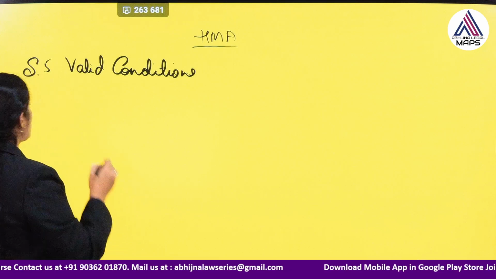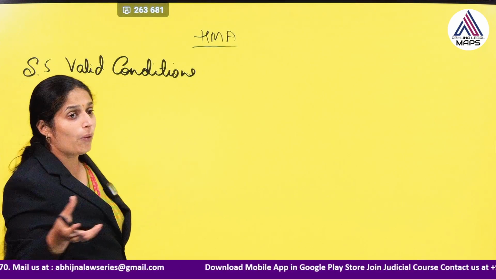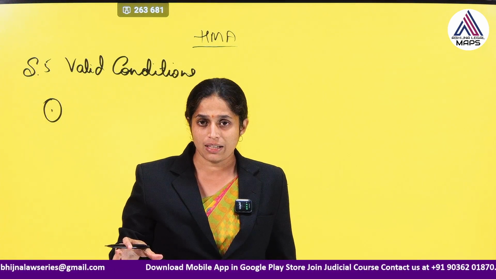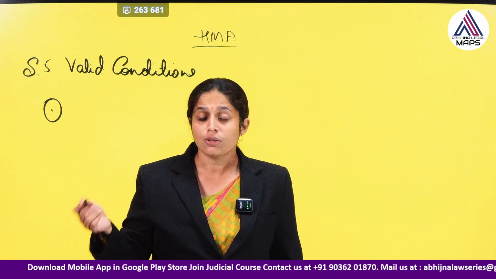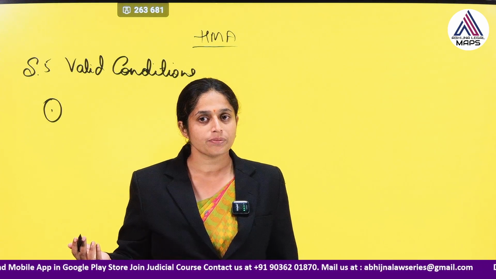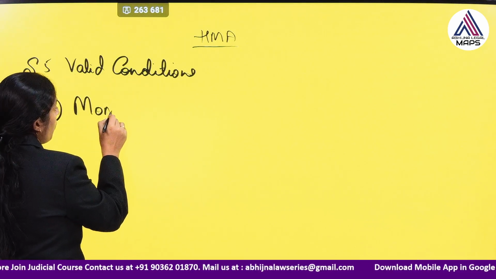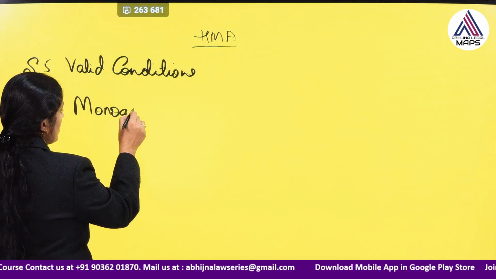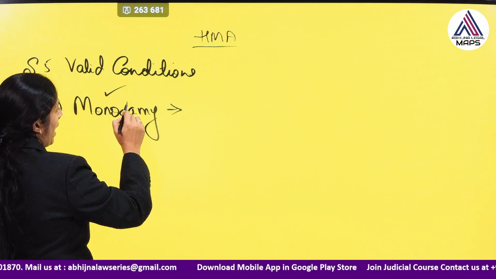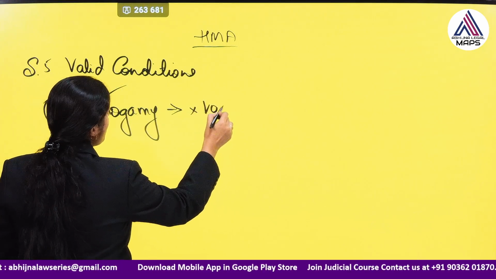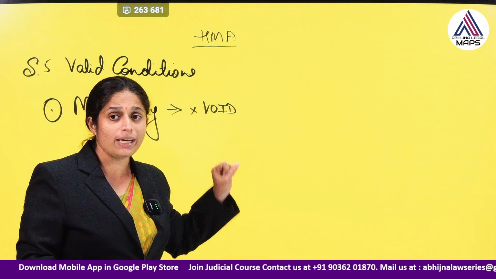So which are those conditions? First of all, the person should not have married twice. He should have married only once. When another spouse is living, during the lifetime of the spouse, he cannot marry another spouse, right? Such a second marriage will become void. It does not have effect at all. So monogamy is the first condition. Polygamy is not allowed. Polyandry is not allowed. If monogamy is not violated, then this is valid. If this is violated, then the marriage becomes void. Be very careful because sections 11 and 12 speak regarding void and voidable marriages.